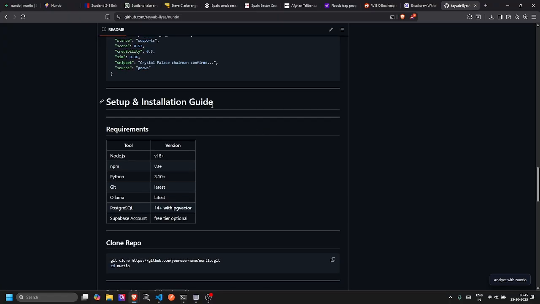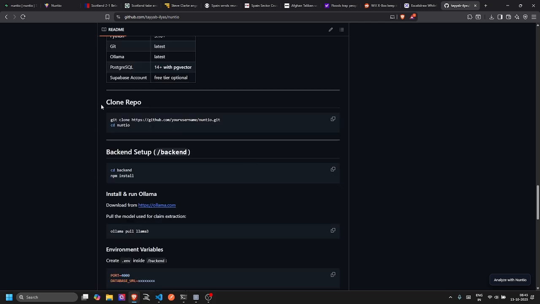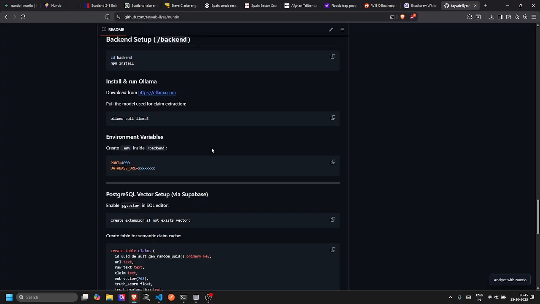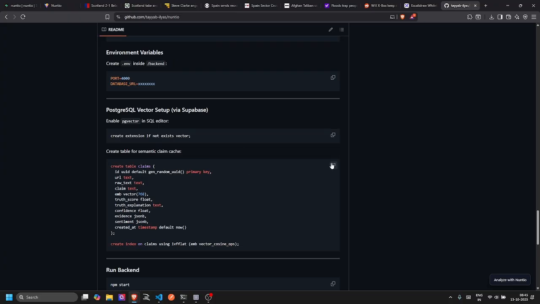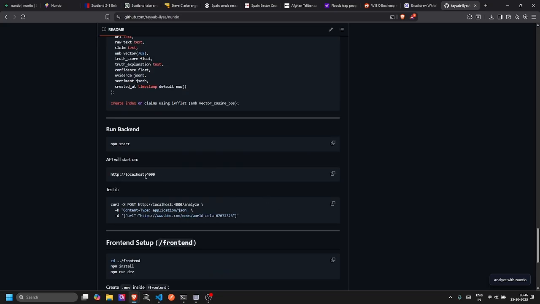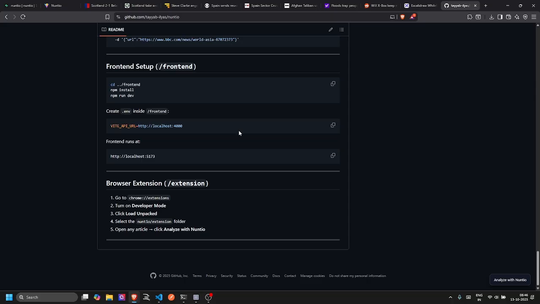If you want to set up the repository, make sure you have these dependencies. You can go through these steps. Make sure to run this query on Supabase for setting up the table for claims on Postgres. Then you can just go through this and run it yourself.